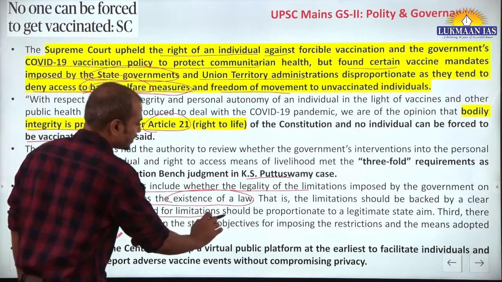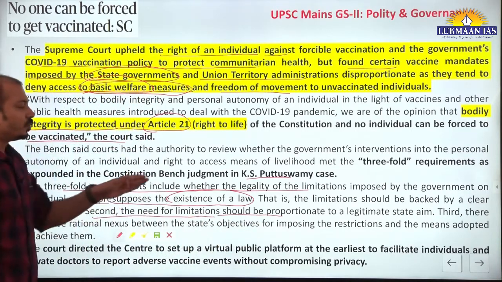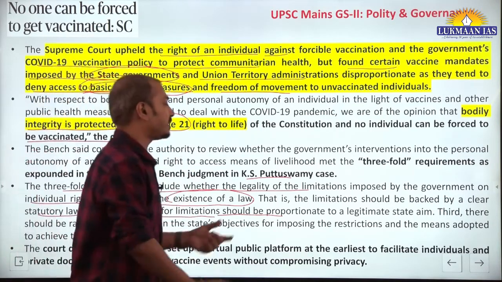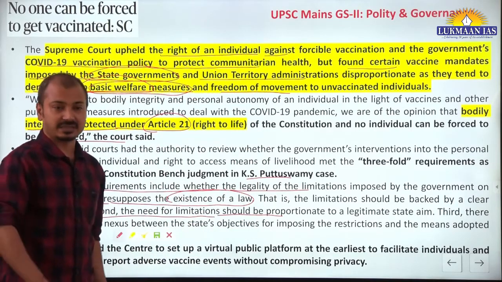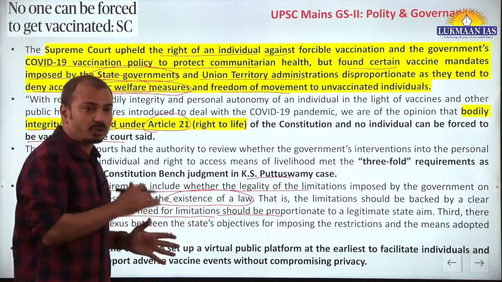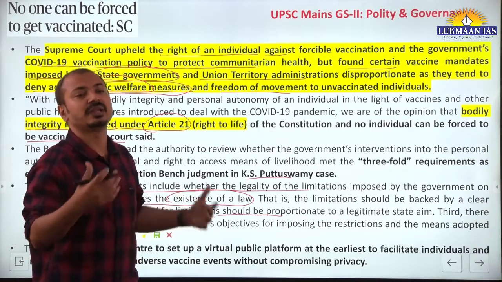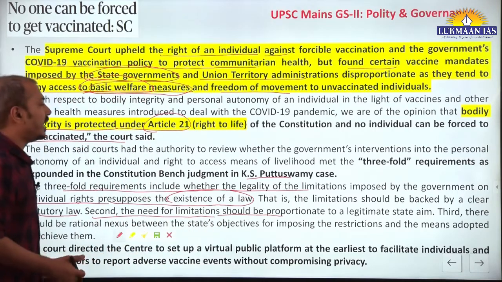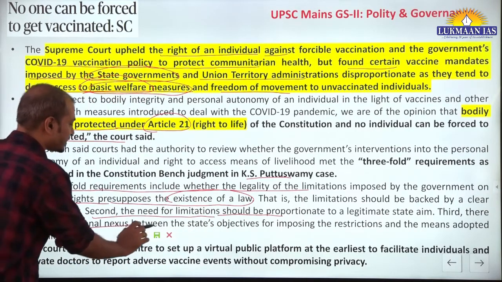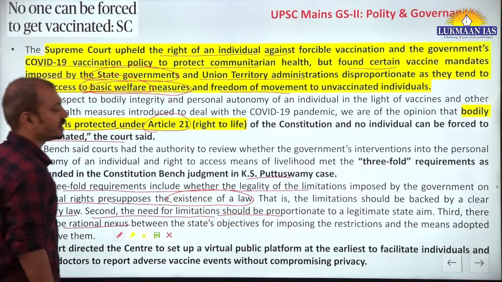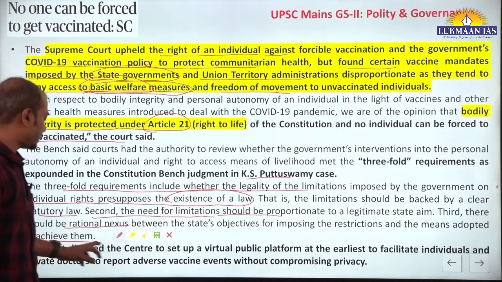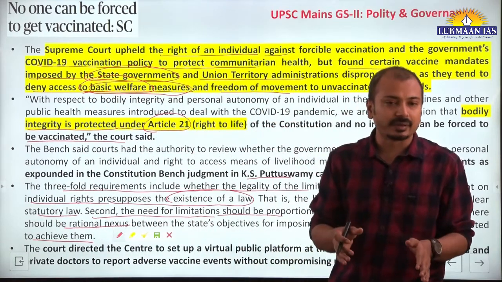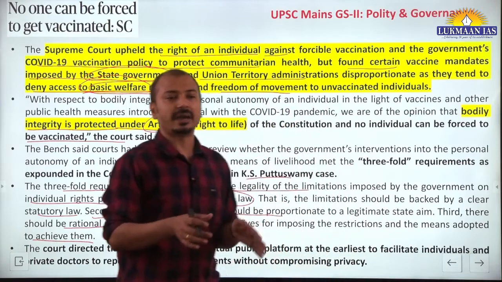Second, the need for limitations should be proportionate to the legitimate state aim. So there should be a legitimate state aim or objective behind taking such action, and the action should be proportionate. This is the proportionality test. This is the legality test, this is the proportionality test. And third, there should be a rational nexus between the state objectives for imposing the restrictions and the means adopted to achieve them. The means should be appropriate. They should be proportionate, they should be appropriate.